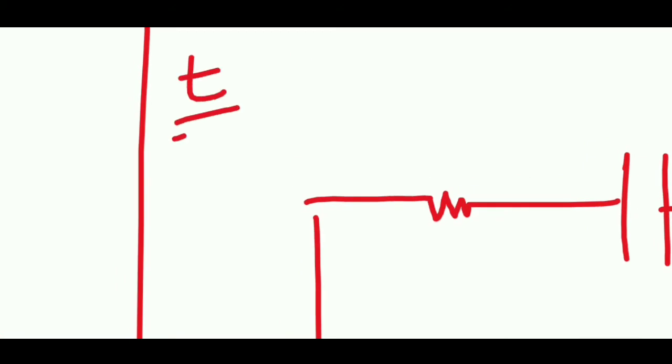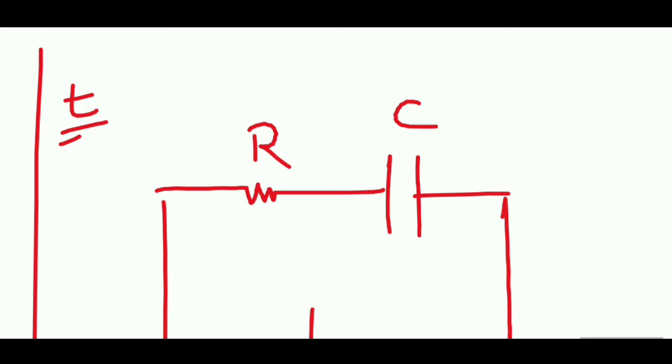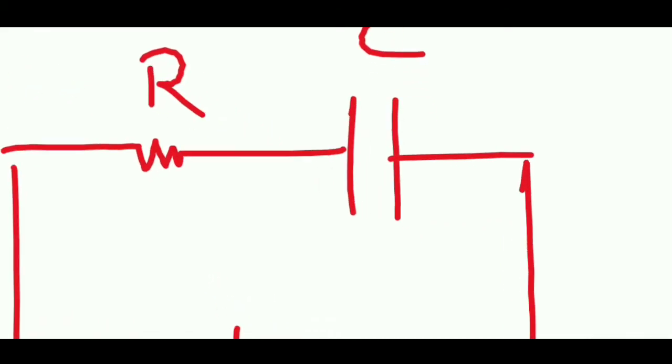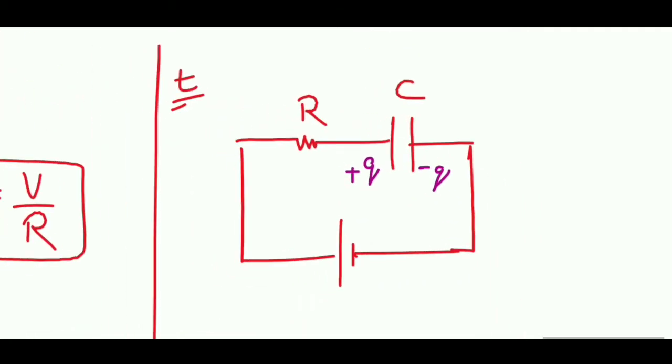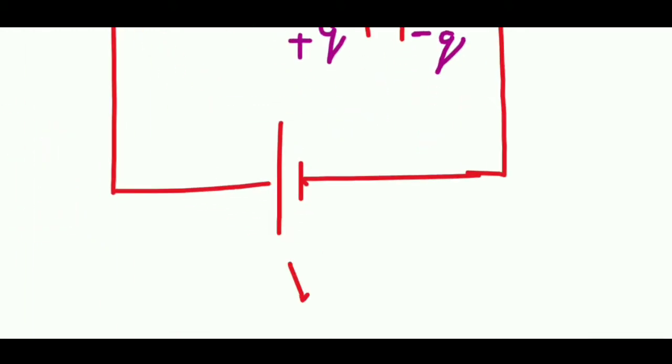This R will remain R, this capacitance will remain C, but some charge will be developed. Let us assume this charge to be plus small q and this one minus small q. This is the charge developed on the capacitor in between the charging process. This is not the final charge, it is some intermediate charge, and this voltage was V.